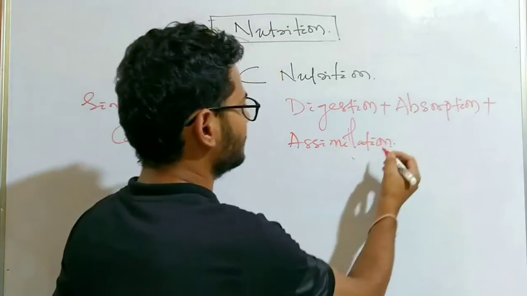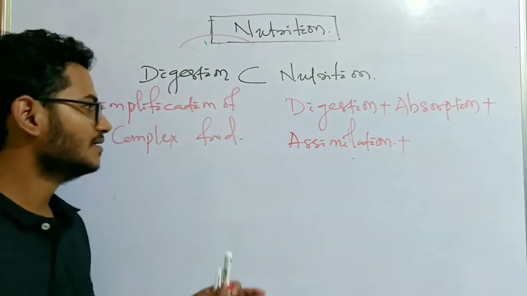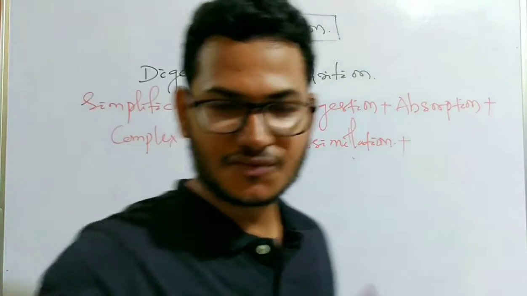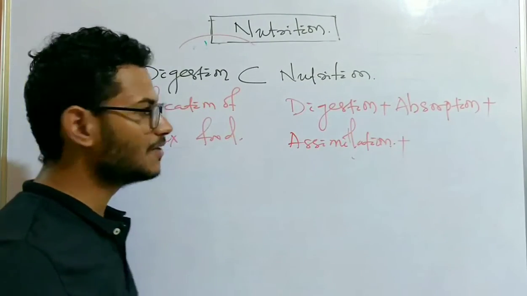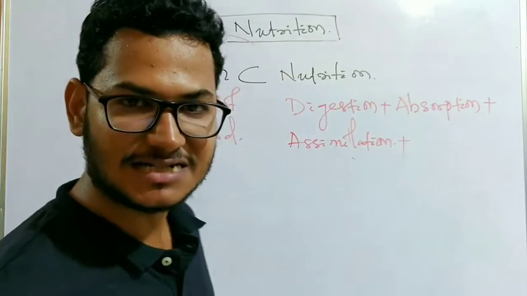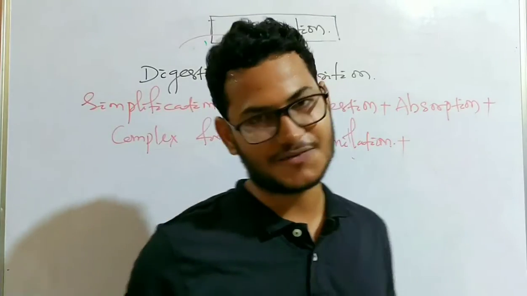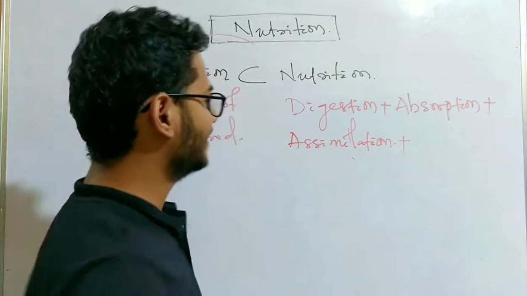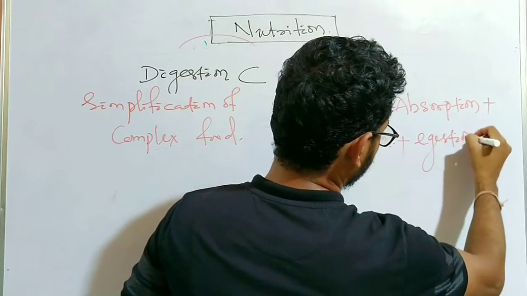Okay, so assimilation plus another thing: the food that we eat is not all digested into a simple form to get absorbed. Some of the food remains undigested, which is not converted into a simple absorbable form. It is eliminated, which means egestion.